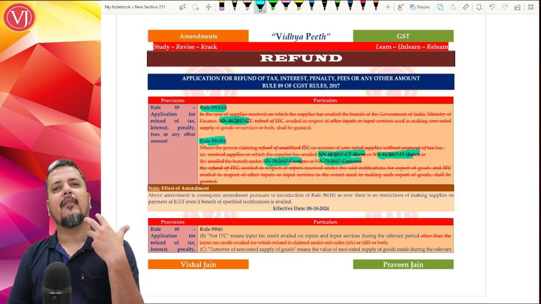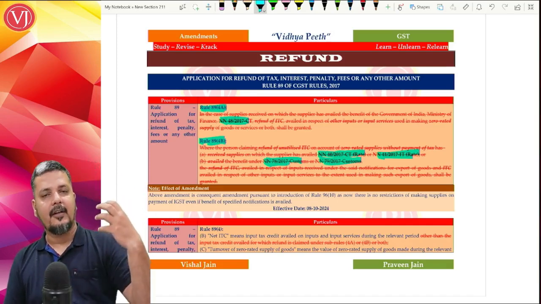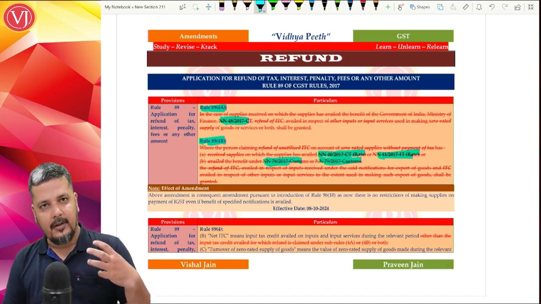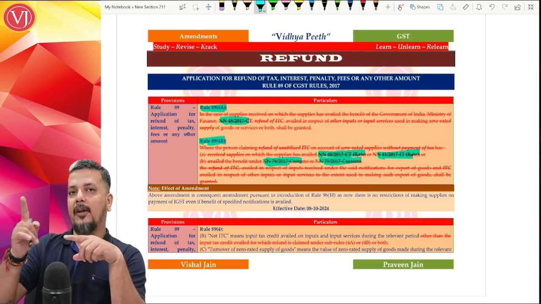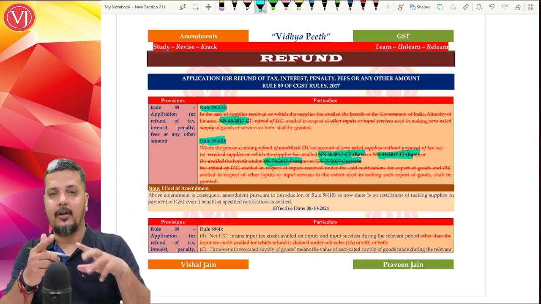So they were getting one-to-one refund. If you have taken your purchases without tax or with very less tax, then your export could have been only on LUT or bond basis, and you will get one-to-one refund, not all the refund.